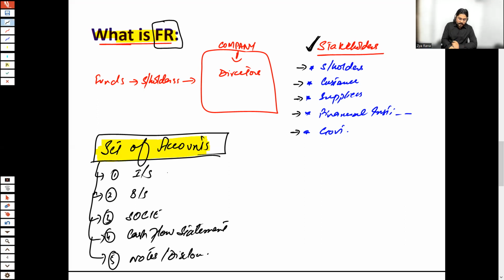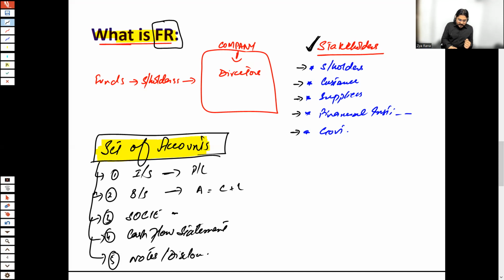The income statement, where you can see the profit and loss of the company. In the balance sheet, assets are equal to capital plus liabilities. It simply means what are the assets of the company, what is the equity of the company, and how many liabilities the company has. So all of these things are part and parcel of the balance sheet, also termed as the statement of financial position.